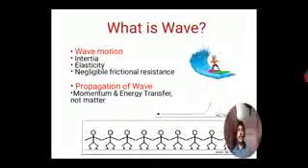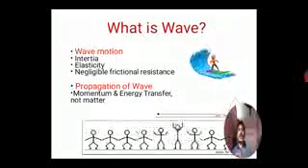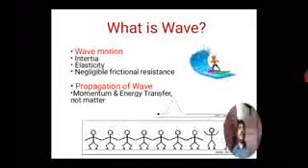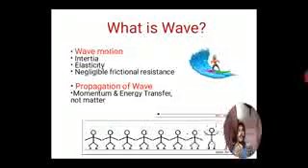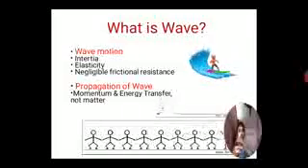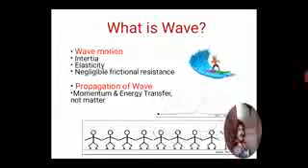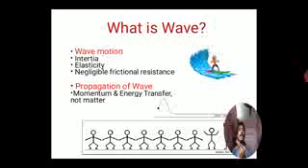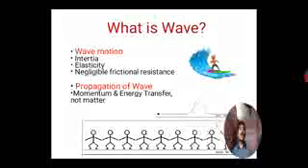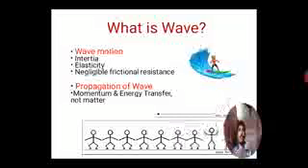Number one is inertia, another is elasticity, and the third is negligible frictional resistance. Now, as far as wave propagation is concerned, the wave is traveling from one place to another. A disturbance is created in the medium, and the wave is moving forward, supposedly from left to right. In that case, the propagation of the wave means only energy and momentum are transferred from one place to another.